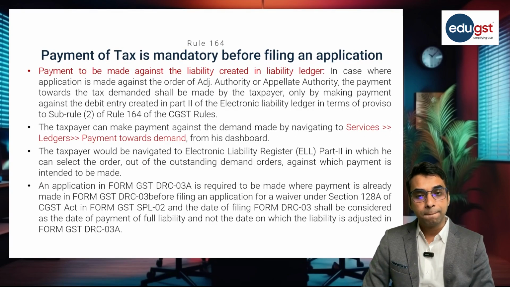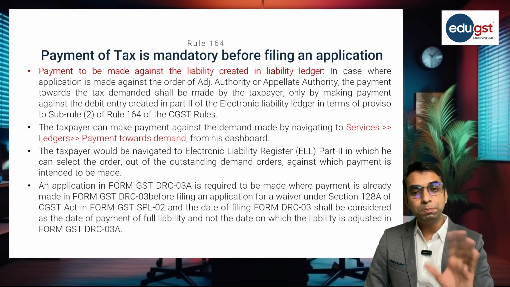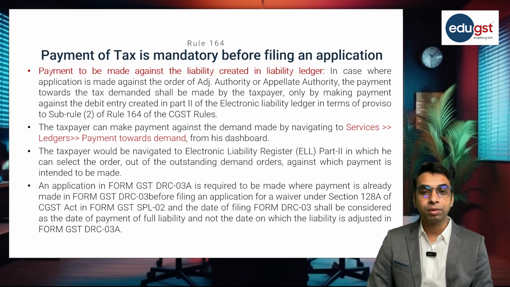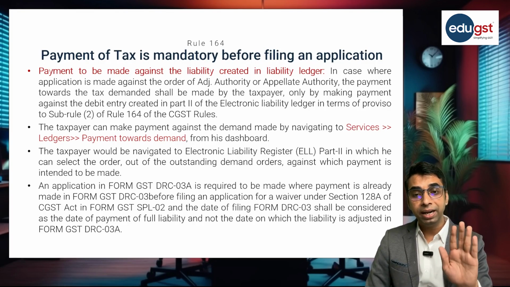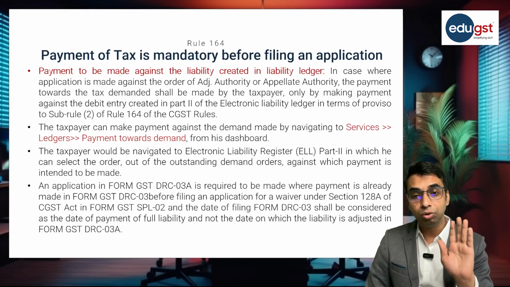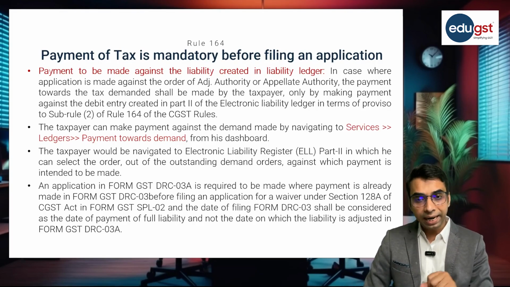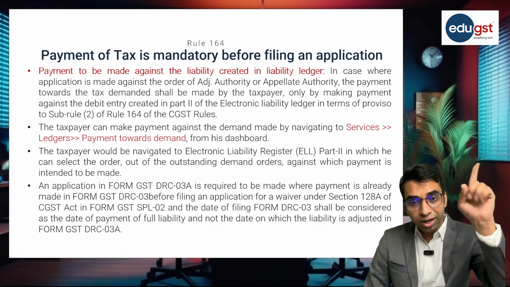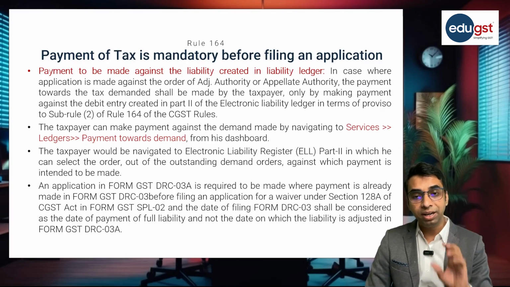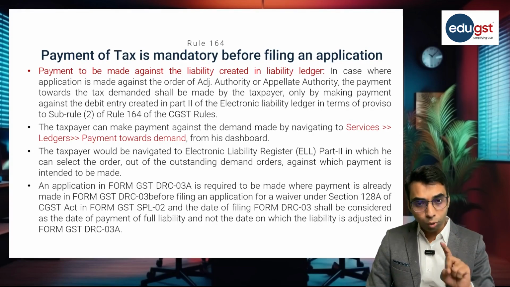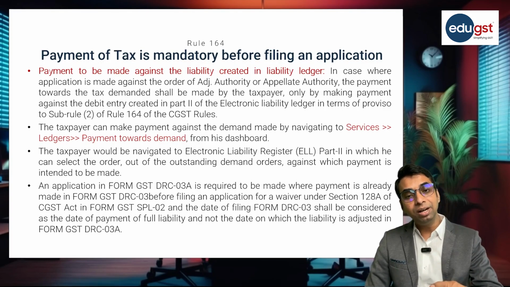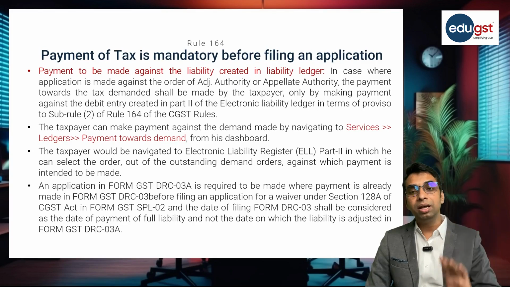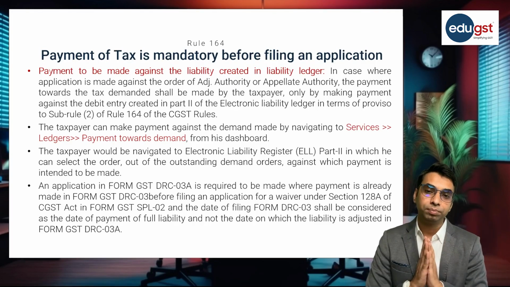Now, when an order is passed under section 73, in that case, you cannot make the payment directly through form DRC 03. In that case, liability is generated in your electronic liability register. So you are required to offset the liability against the debit entry made in the electronic liability ledger.